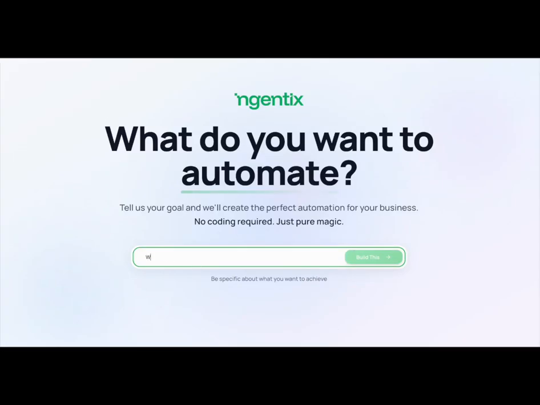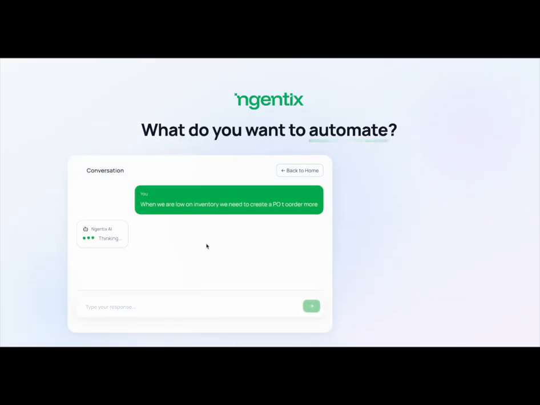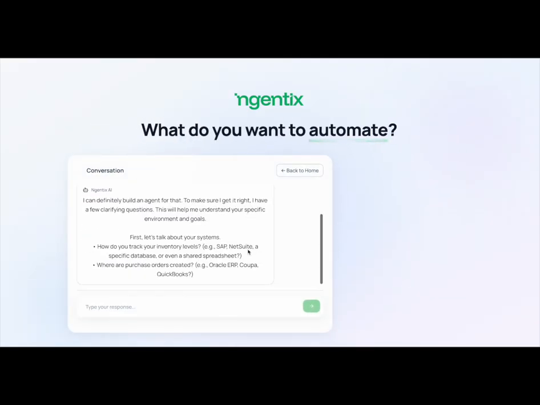So I'm going to give you a quick demo of the power of the Ngentix platform. You can see it says, what do you want to automate? Now, this is not the first time in, but I'm going to tell it that we need to order more units when we get below a certain threshold. So we need to create a purchase order whenever we're below a certain number of units, because our job is to make sure that we don't get low on inventory.